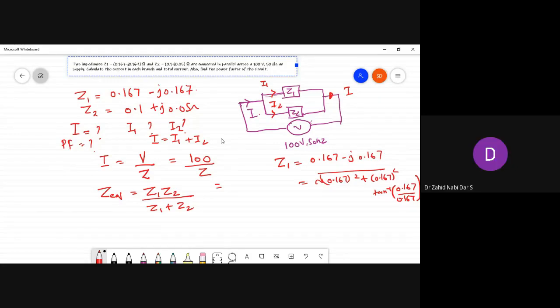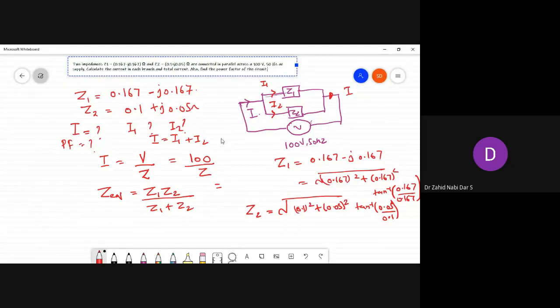45, sir. You will get an angle of 45 degrees. That you can do. Okay. So Z1 and Z2 you can multiply and you get the value. Similarly for Z2, you just calculate for Z2 also. What would be the magnitude? That would be equal to 0.1 whole square plus 0.05 whole square at an angle of tan inverse of 0.05 divided by 0.1. So this is equal to this, you calculate the value. So this value you will get.